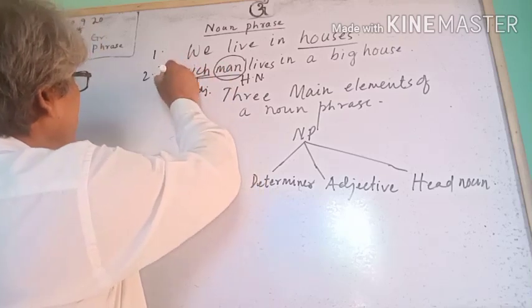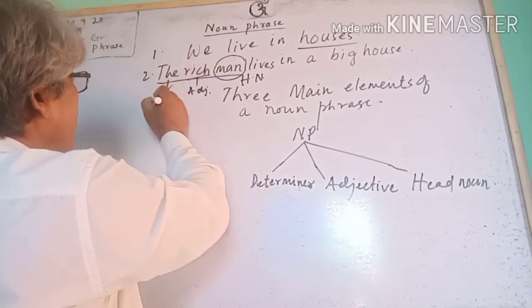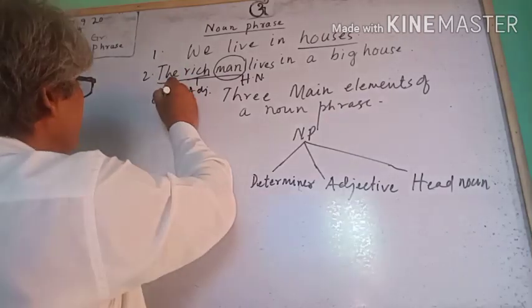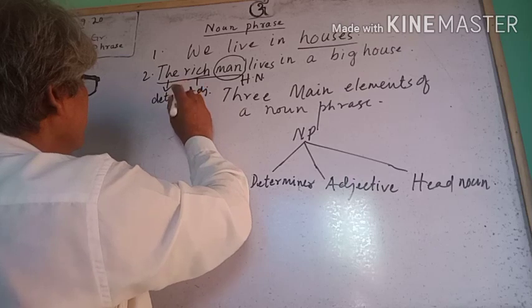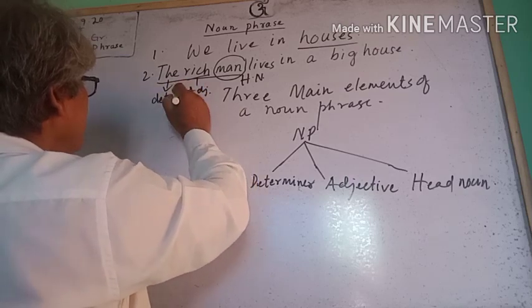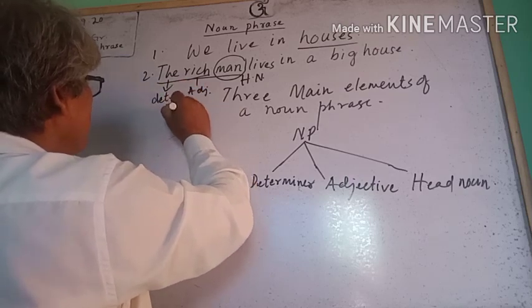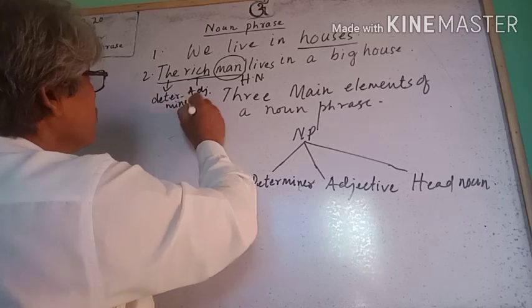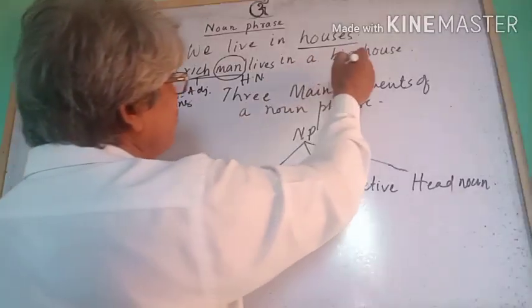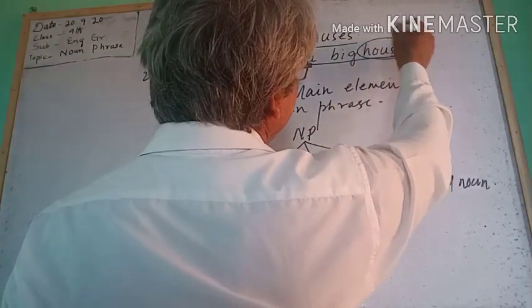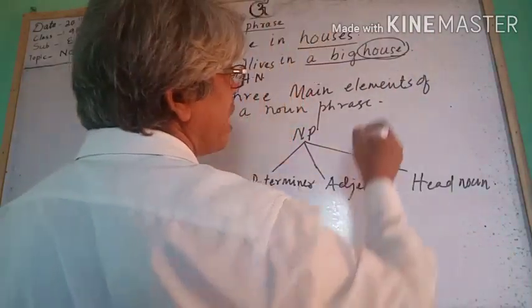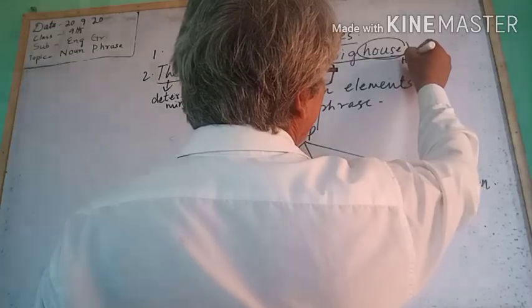The is a determiner. And in the second noun phrase, the head word is a noun, that is house, head noun.